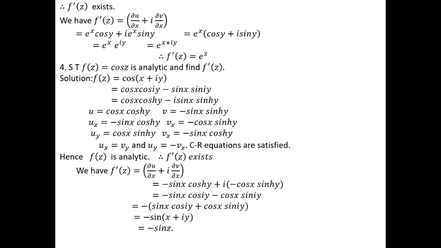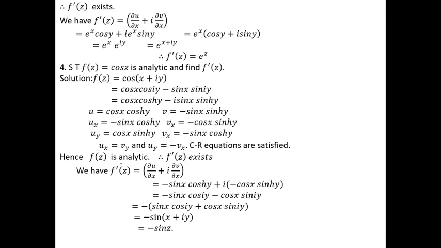Similarly, uy, means differentiation of u with respect to y, is cos x. Differentiation of cos hyperbolic y is sin hyperbolic y, and this is not vx, this is vy. Vy is equal to minus sin x. Differentiation of sin hyperbolic y is cos hyperbolic y. So here this is not vx, it is vy. Now see here, we've seen ux is equal to vy and vx is equal to minus of uy. Hence CR equations are satisfied. Therefore f of z is analytic.